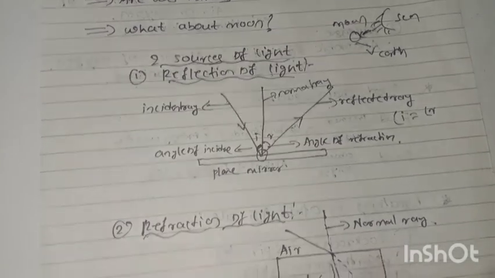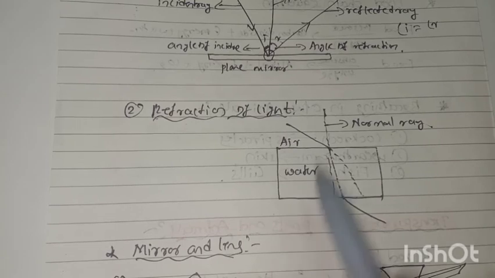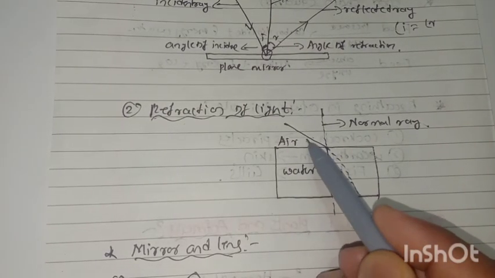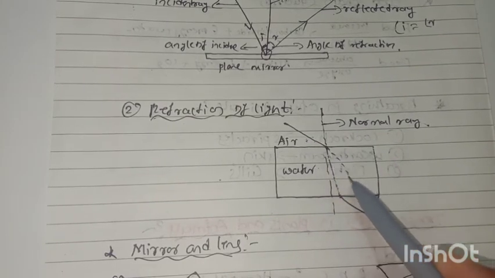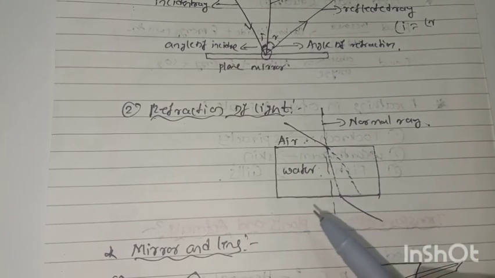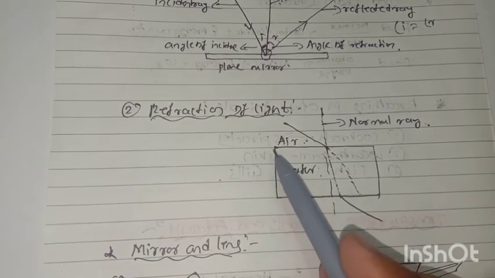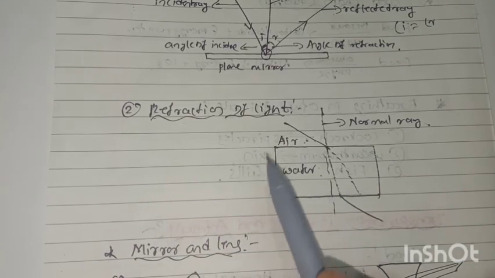And what about refraction of light? Refraction of light means the phenomenon of bending of a ray of light when it enters from one medium to another medium. Here the ray of light bends on entering from one medium to another, changing its path from the air medium to the water medium. This bending phenomenon we call refraction of light. Refraction occurs when the medium is transparent and allows the ray of light to pass.